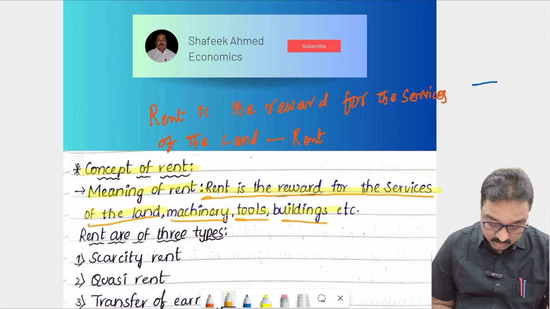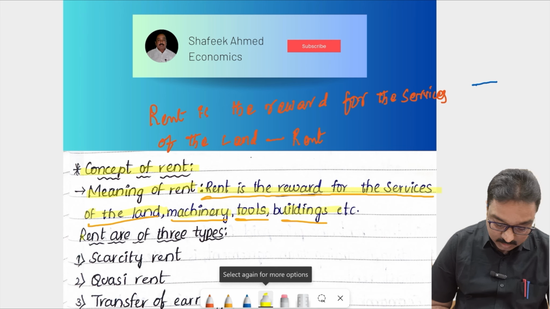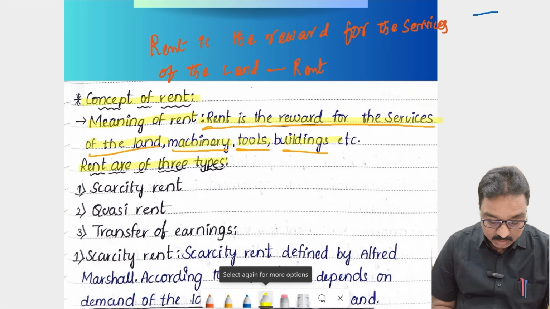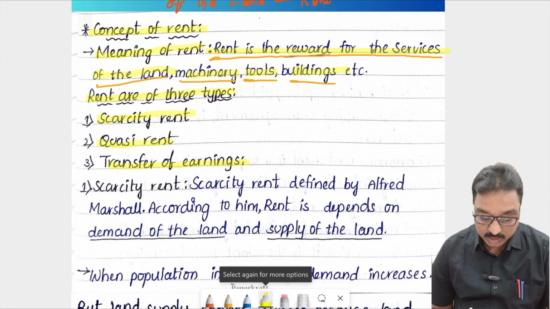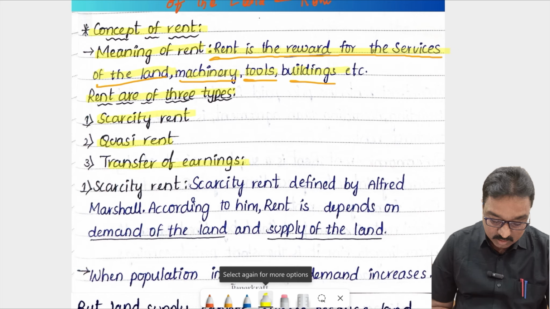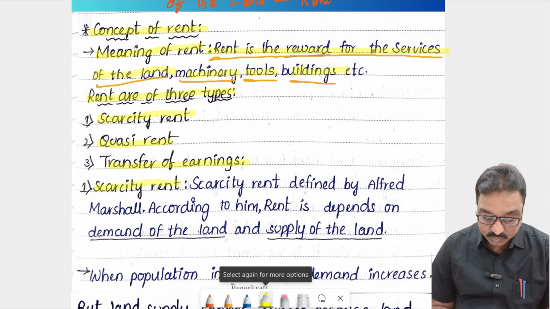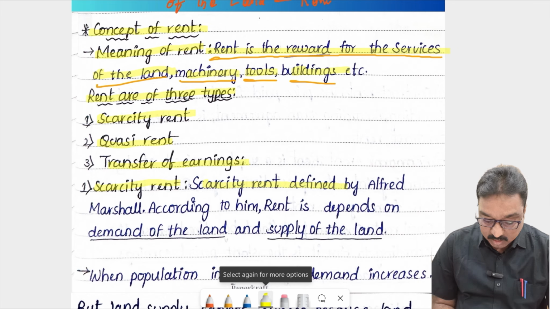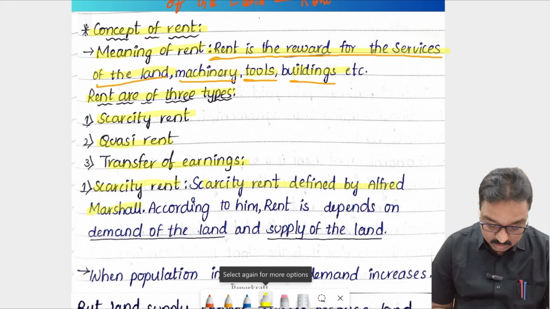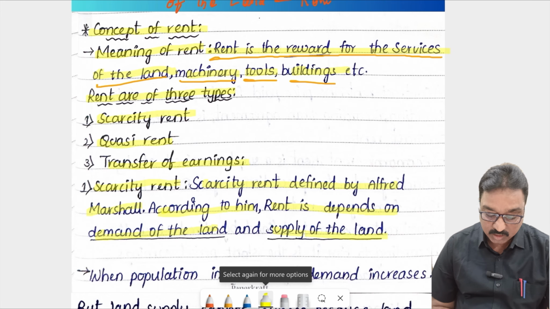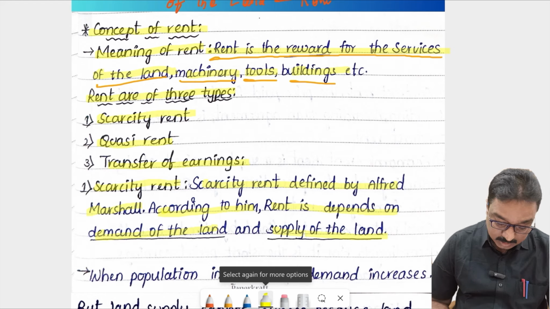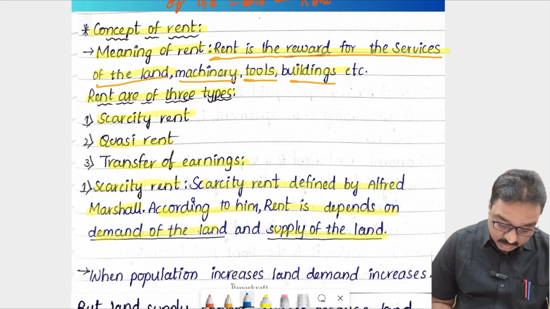So rent has different types. Rent is of three types: first one scarcity rent, quasi rent, transfer of earnings. So first one, what is called the scarcity rent? Scarcity rent was defined by Alfred Marshall. According to him, rent depends on the demand for land and the supply of land. So scarcity rent is explained by Alfred Marshall.